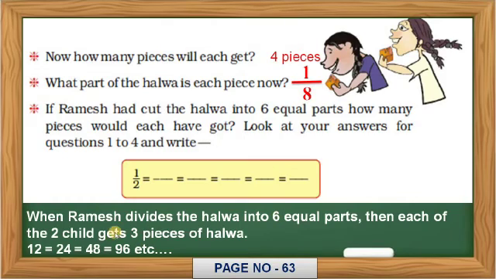If 6 becomes 12, they get 6; if 24 pieces are made, each gets 12. In this way the cycle keeps going. Clear what I am telling you?